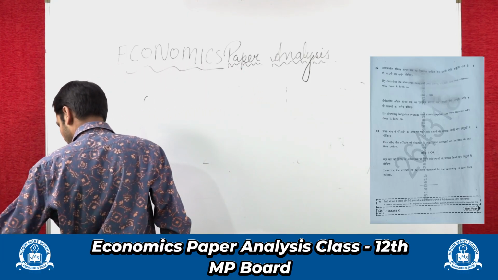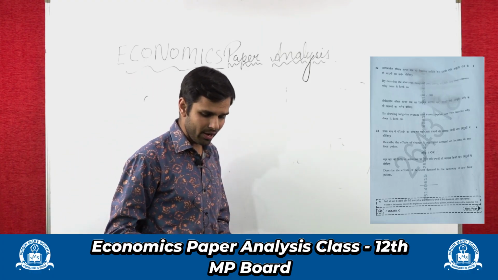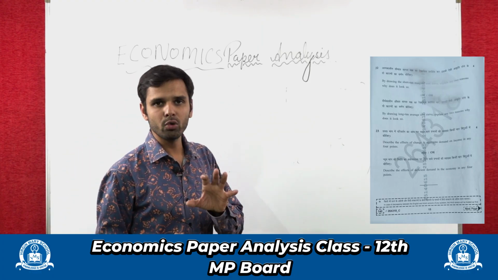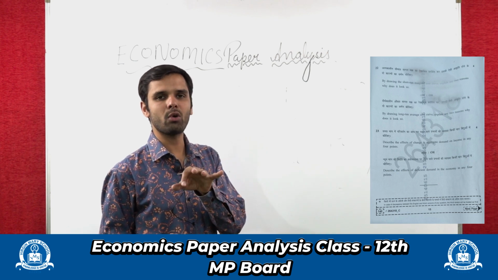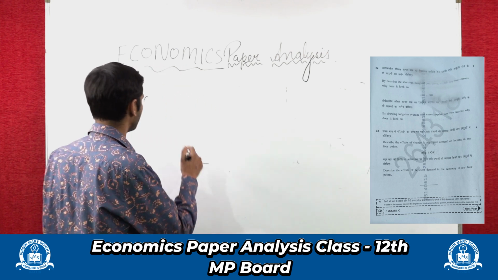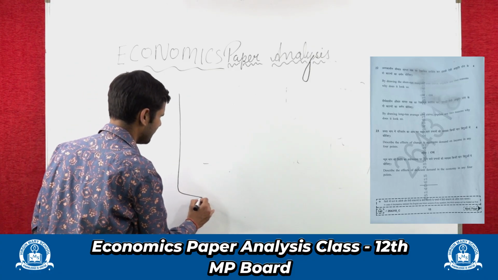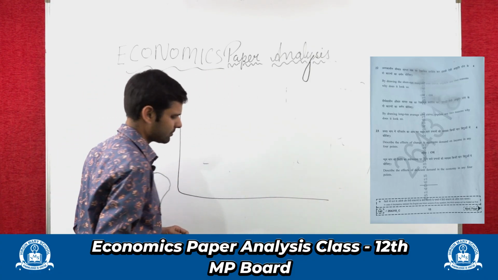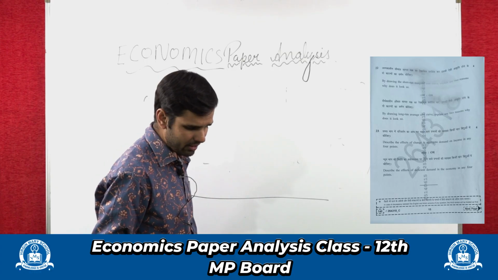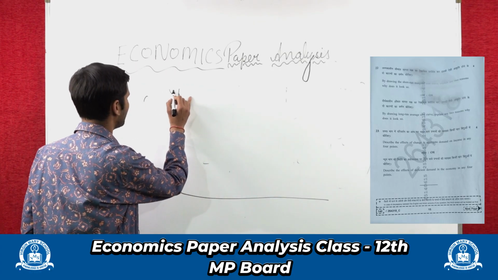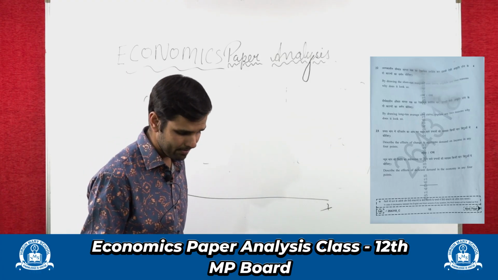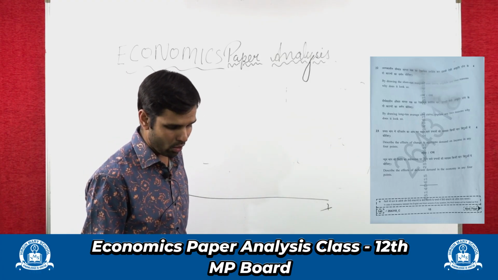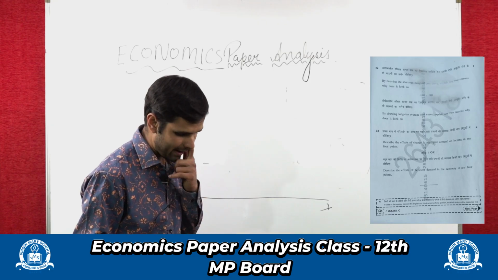Both the case questions of question number 22 are easy. In both cases you need to do a U diagram, but as I already told you, we always choose the question which is easier, so I am choosing question number 22. This is very easy, right? The graph, all the labeling you will do. I know everyone knows this, y-axis, x-axis, everyone needs to do proper labeling. By drawing the long run average cost curve, explain any two reasons.